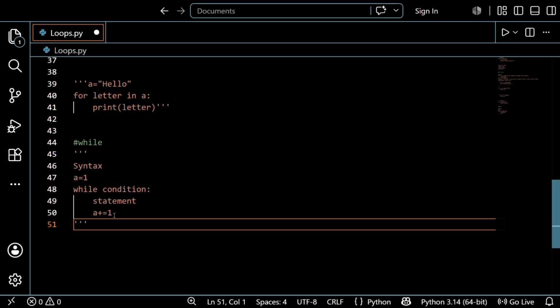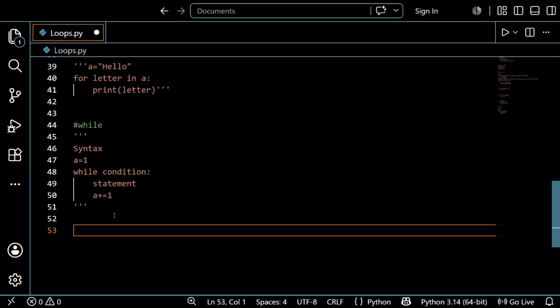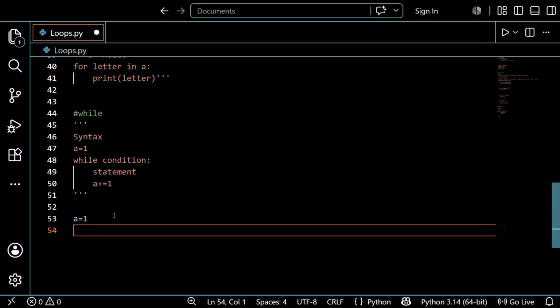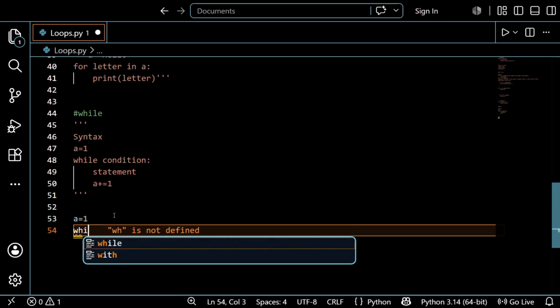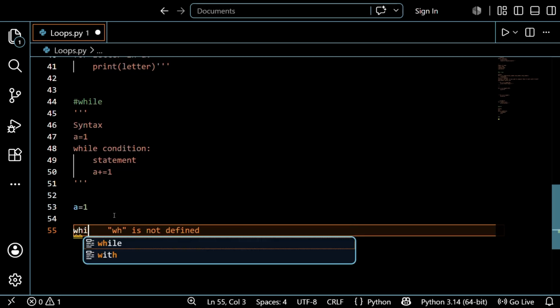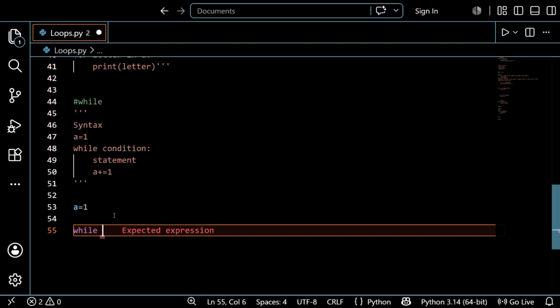So let's give a small example regarding this. The first example is to take a variable a equal to 1. After that, write a while loop with the condition that a is less than or equal to 10, and give the colon. The colon is a must, guys, for the for loop, the while loop and the do while loop. If you neglect it, you cannot execute the code.